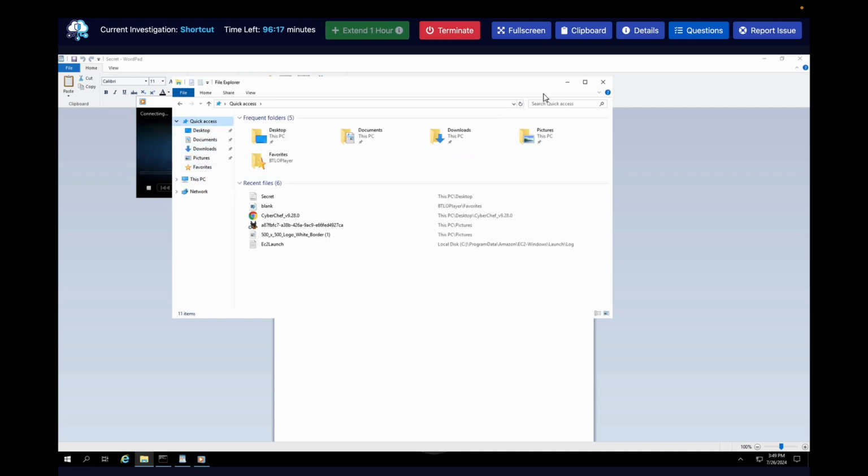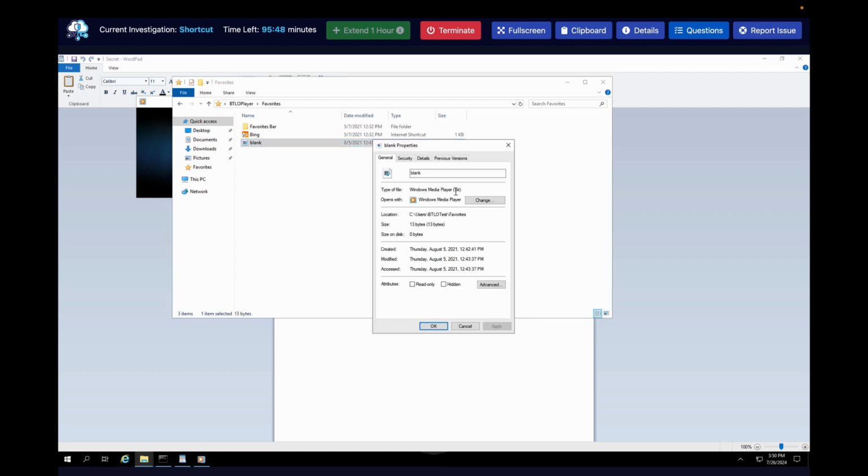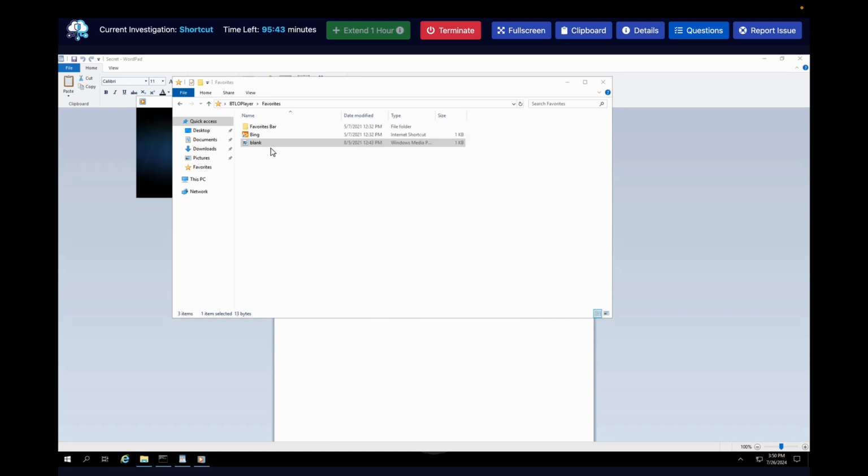Interesting. Okay. Oh, hold on. Look right here. I don't think that was there. BTLO player favorites. Bing favorite. Windows Media Player. So this must be the file that's trying to play here, but if you do a right click, I don't even think it's a text file. So why is it being opened with a media player? Let's open this with Notepad.